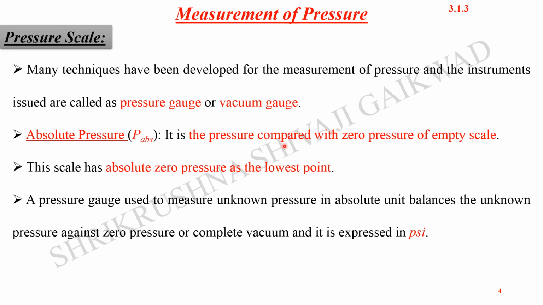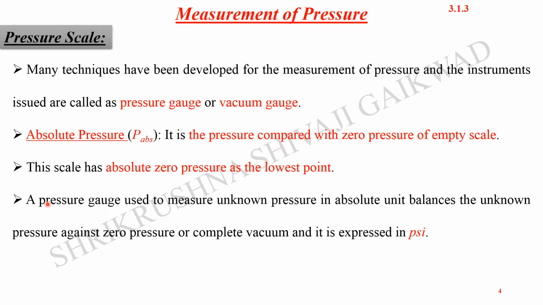A pressure gauge used to measure the unknown pressure in absolute units balances the unknown pressure against the zero pressure, or complete vacuum, and it is expressed in PSI, that is pounds per square inch.